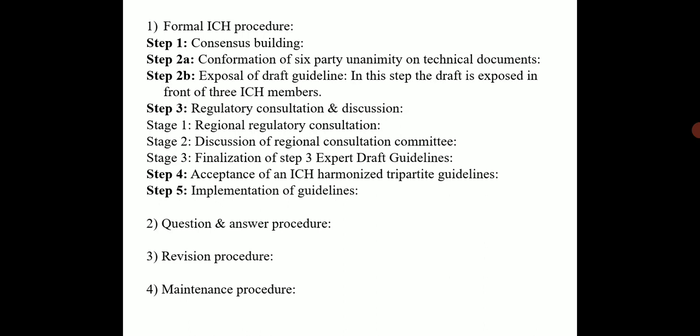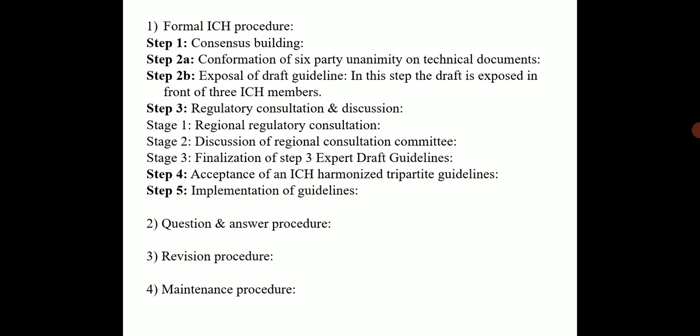During this discussion, all the regulatory authorities comment on it. Means there is a discussion related to that draft among all these 3 committees.